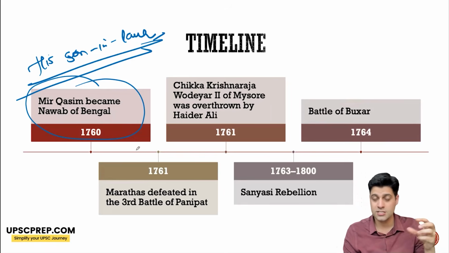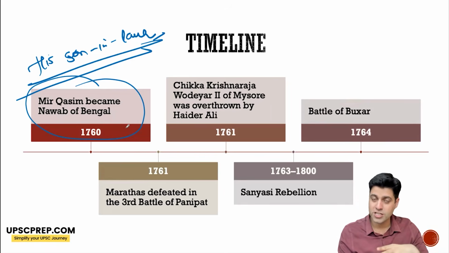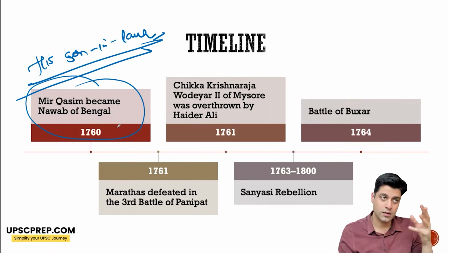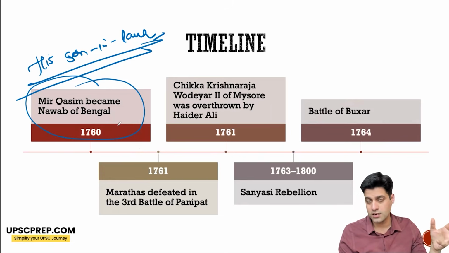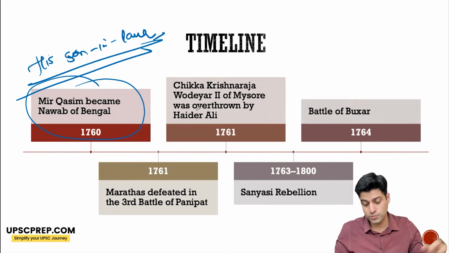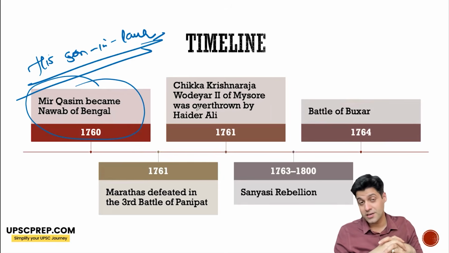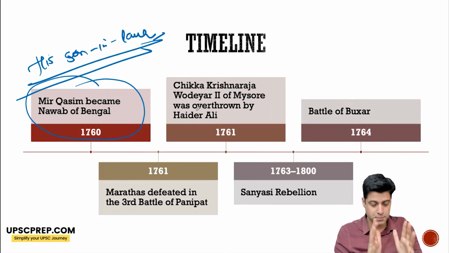So what he does is change the capital from Murshidabad to Munger in Bihar. He shifts to Bihar, which is the capital he shifts to. So that is one thing you need to look at. Okay. 1761, Marathas defeated. Very important here.